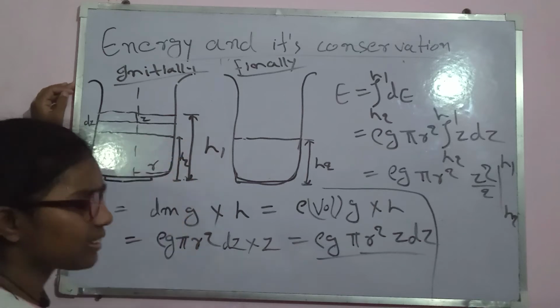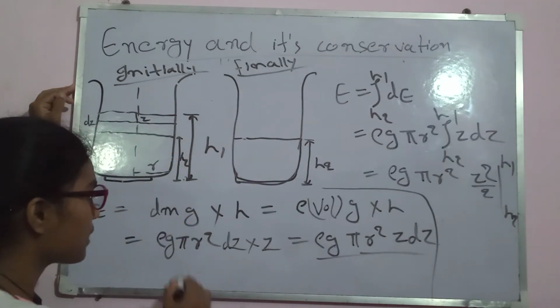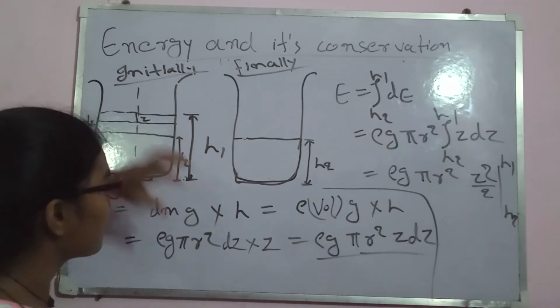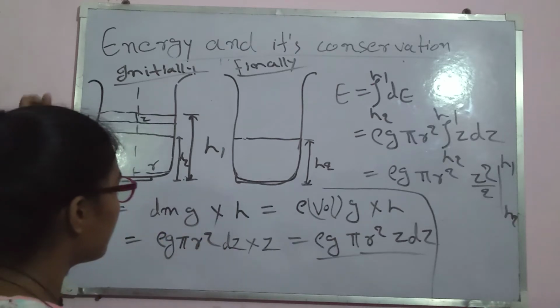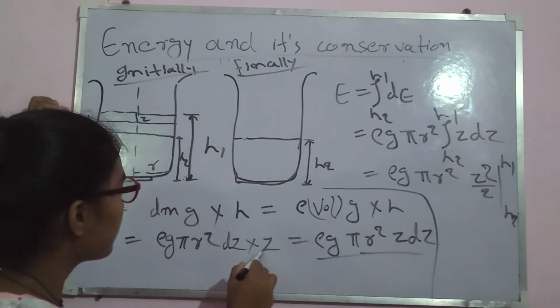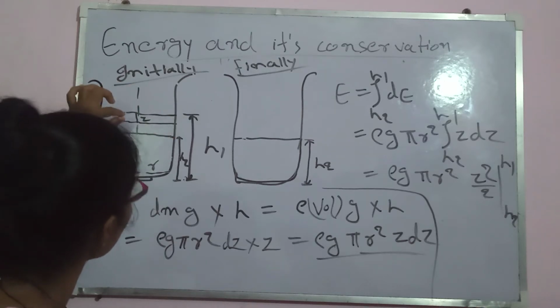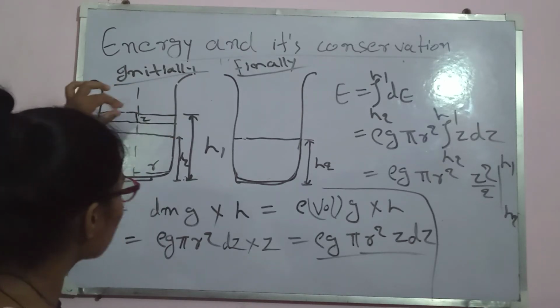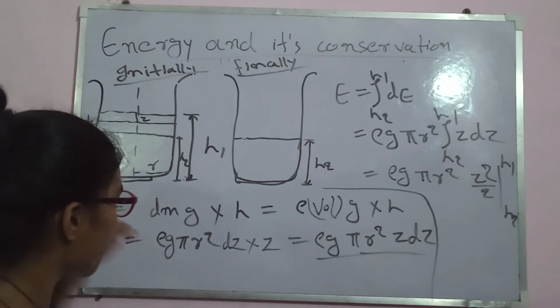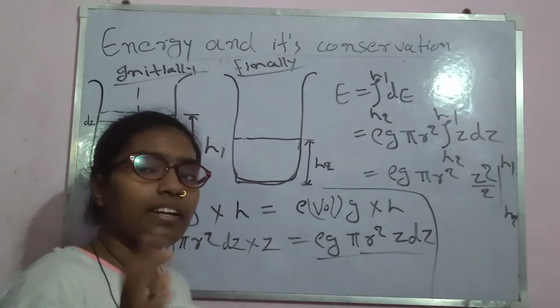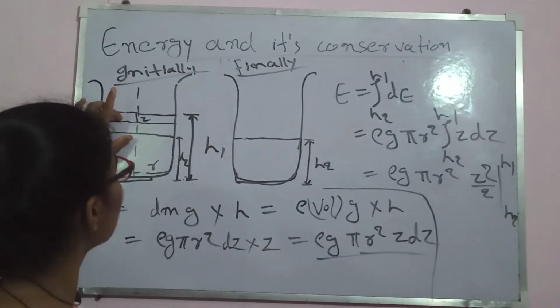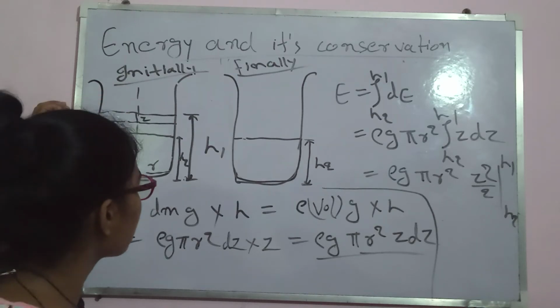Since it shows our cylindrical vessel, we can use pi r square L, the volume of the cylinder. So pi r square dz, and our height. We have taken this layer from a distance z to the upper level of water. You can ask me here that this layer is not at h1 and neither at h2, so how can we take it?